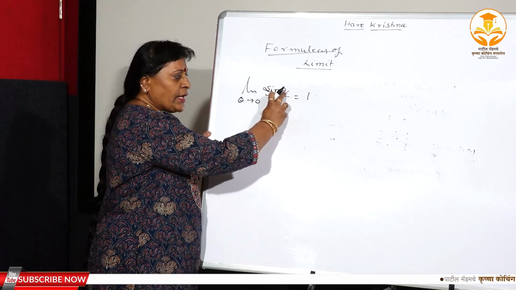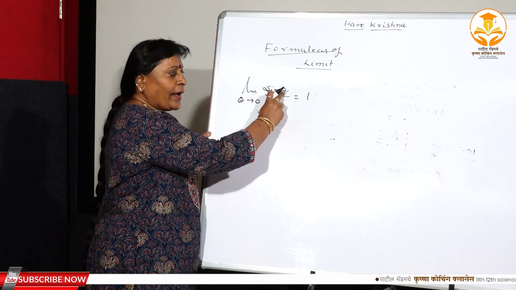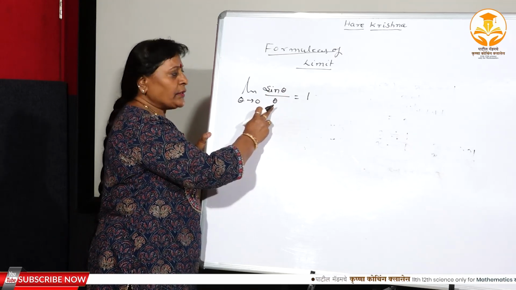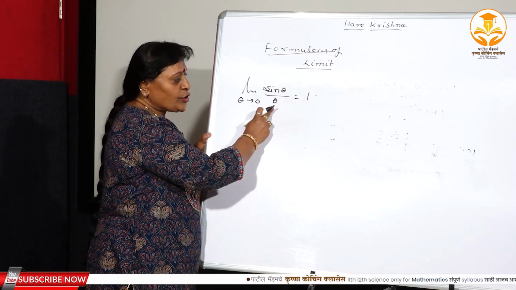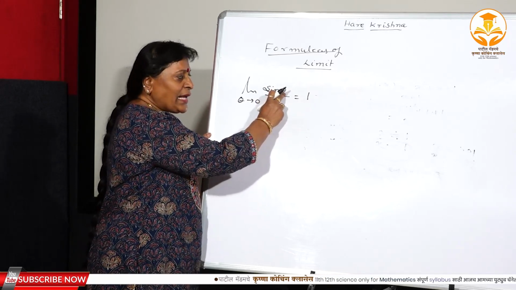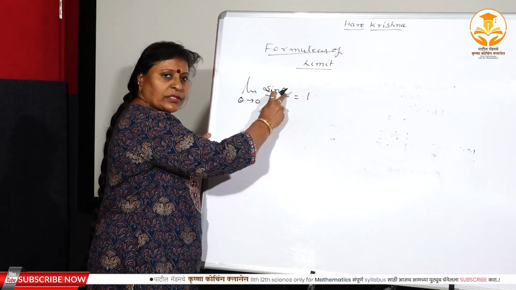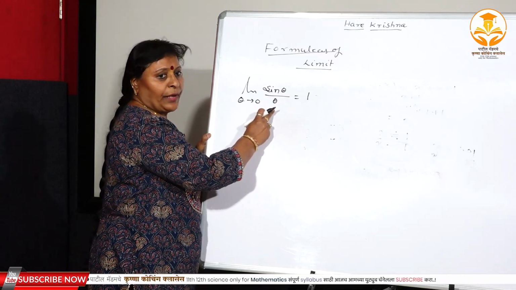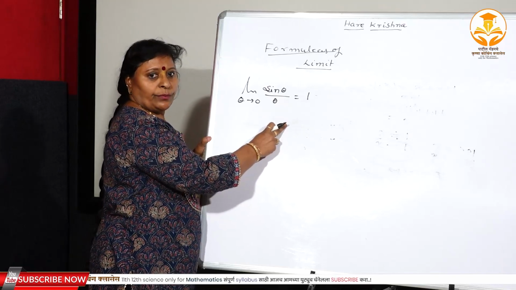If theta is there, then theta should be repeated in the denominator. If the angle is 2x, then in the denominator there should be 2x. If the angle is x square, then the denominator angle should be x square. If the angle is x minus 1, then it is also x minus 1. If the angle is cos x, then cos x should be in the denominator, but that angle must approach towards 0, isn't it?